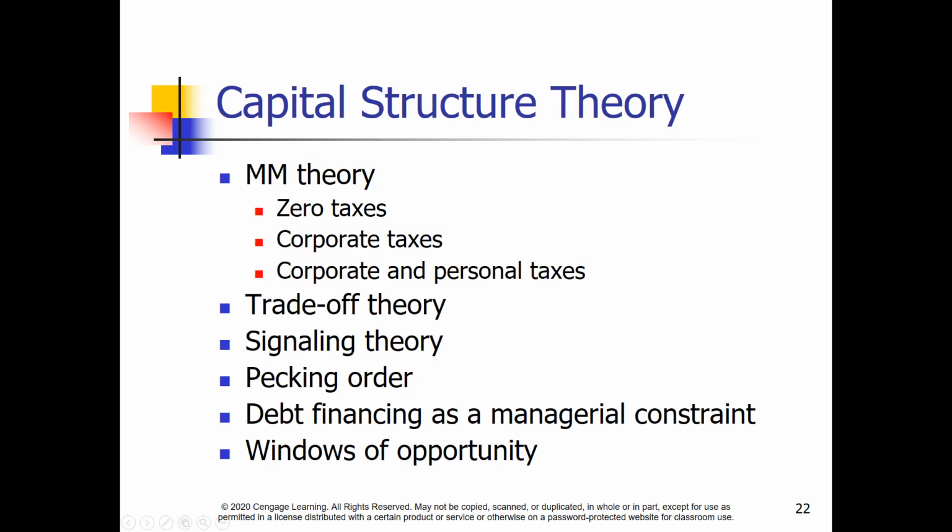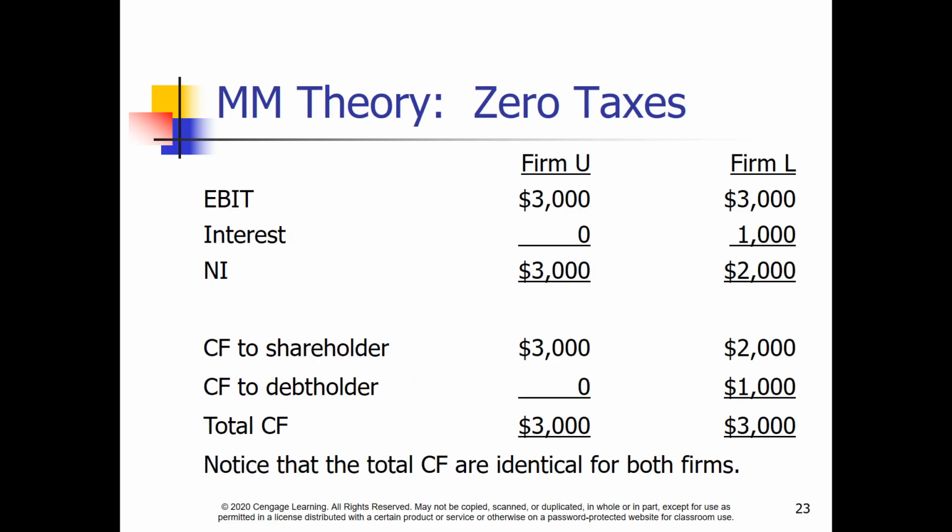Capital structure theory is a fundamental concept in finance, originating with Modigliani and Miller in 1958. M&M theories are by far the most well-known and cover three situations: no taxes, corporate and personal taxes, and there are a variety of other theories that we'll cover as well. Modigliani and Miller 1958 was one of, if not the first work that related capital structure to firm value.